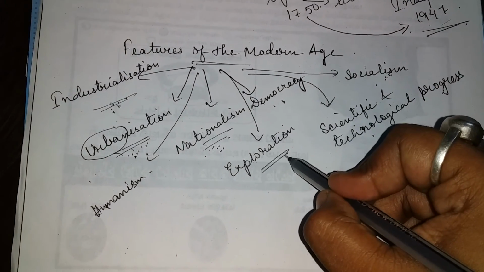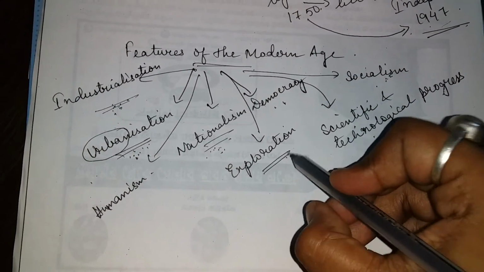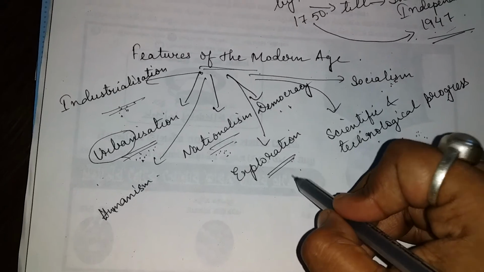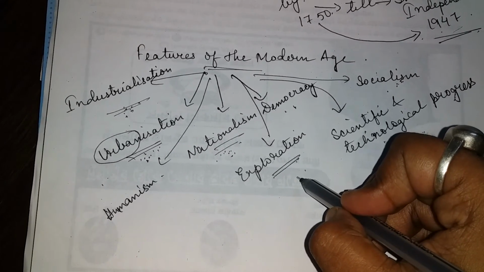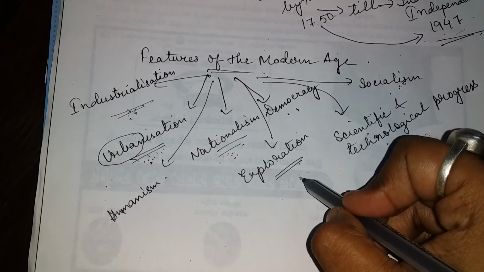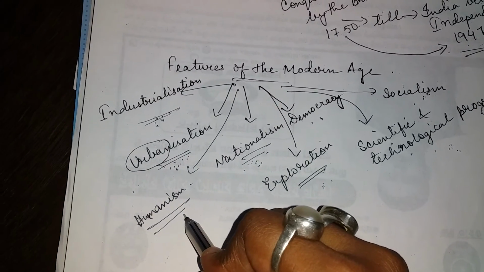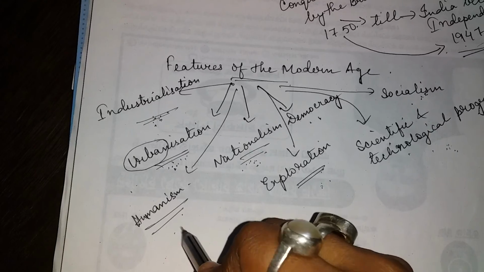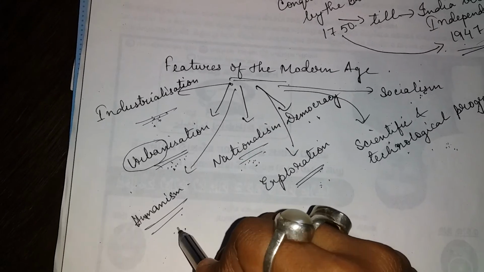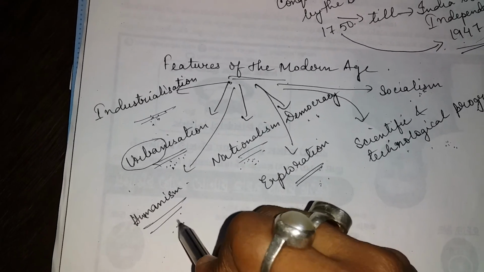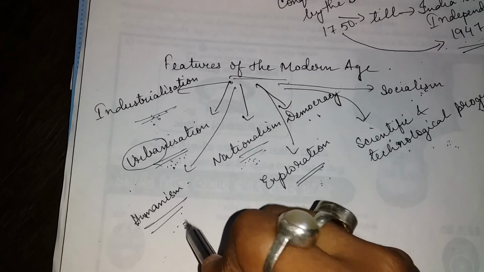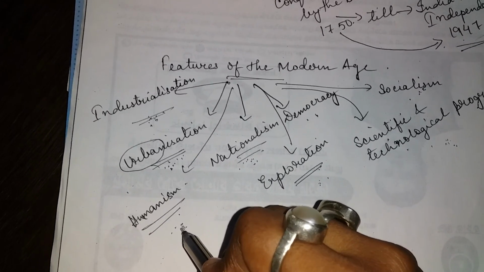Exploration: many explorers went to new lands and sea routes in search of new places, and many foreigners came to India. And finally humanism, the concern for human welfare and human dignity. Dignity means respect and valuing people. That is very, very important in the modern age.